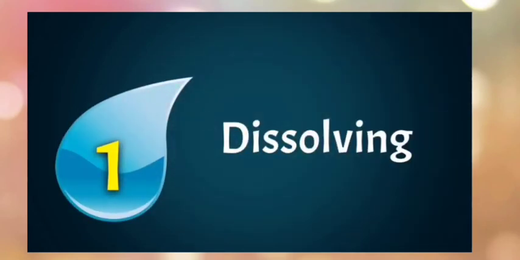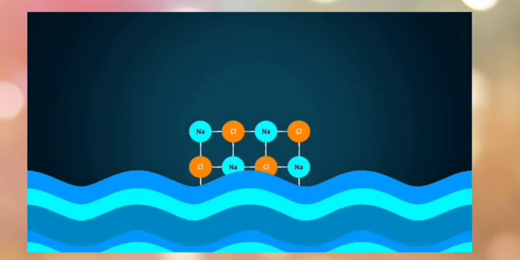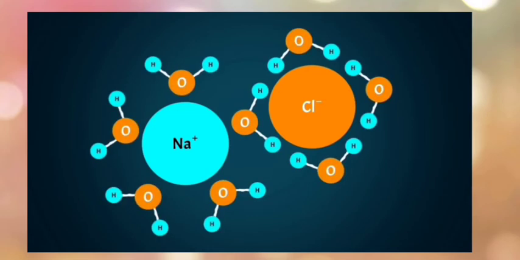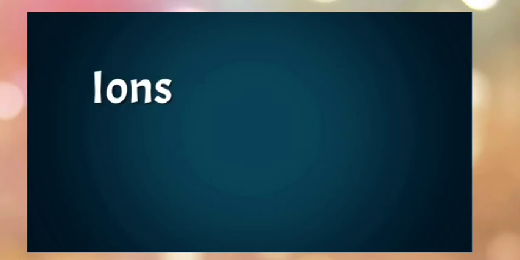Polar nature is important for few reasons. It allows a lot of things to dissolve in it. If we take the case where HCl, that is common salt, is dissolved in water, positive Na plus ion is separated from the negative Cl minus ion. This happens in water because of the way the positive and negative sides of water molecule can arrange around the ions. If something can have materials dissolve in it, it is called solvent. Due to solvent property, it is a great medium for the transport of iron and glucose in organism.